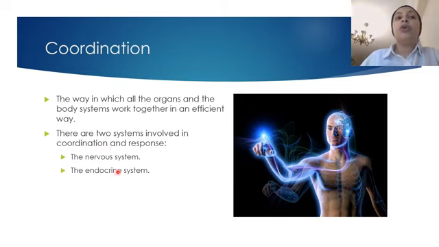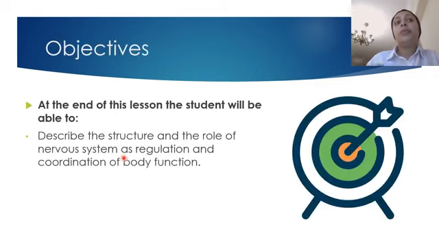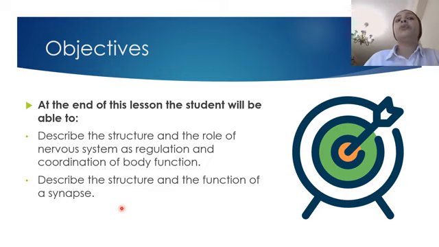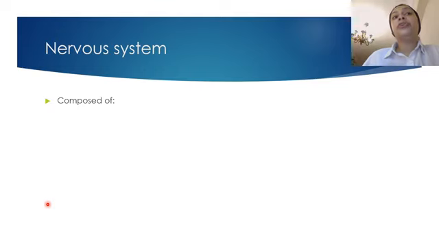Okay, today we are going to talk about the nervous system. We are going to talk about what? Our nervous system. So in this chapter, we are going to describe the structure and the role of the nervous system. Okay, and we will explain how the nervous system is responsible for coordination, and also we are going to talk about the structure and the function of something called the synapse, which is going to be explained later. Okay. So first, our nervous system.